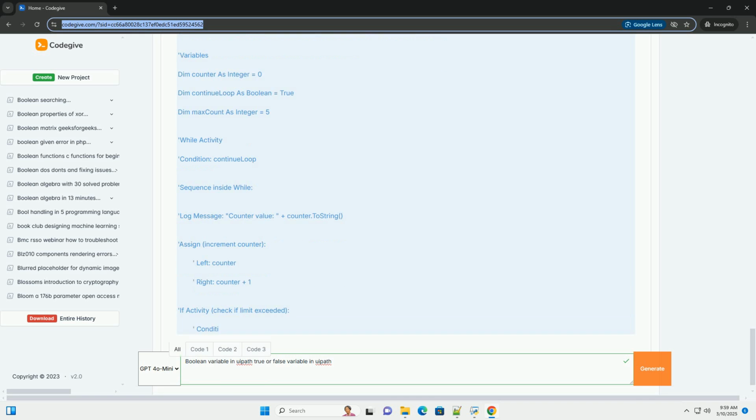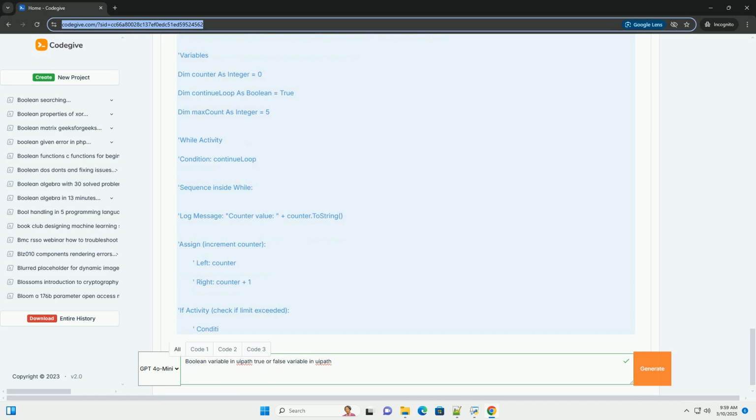5. Using Boolean variables in activities. Boolean variables are primarily used within activities that control the flow of the workflow. The If activity executes one branch, Then, if the condition is true, and another branch, Else, if the condition is false. The Flow Decision activity is similar to If, but is used within a flowchart workflow to create branching paths.